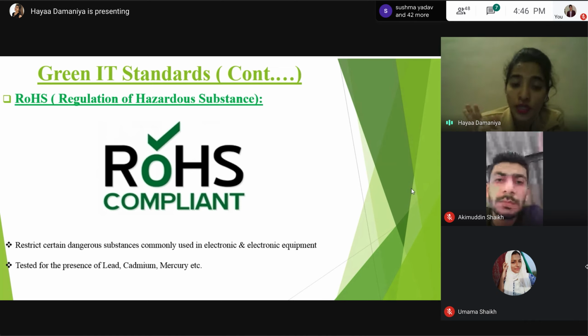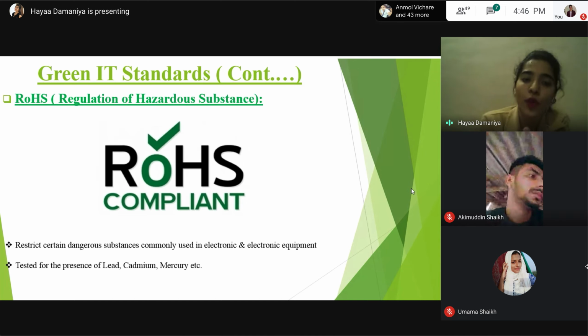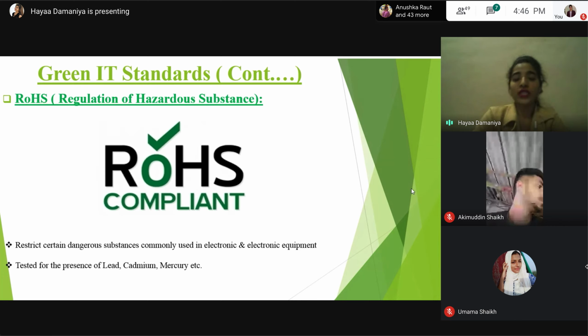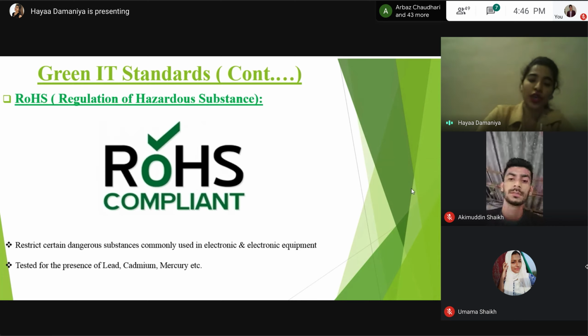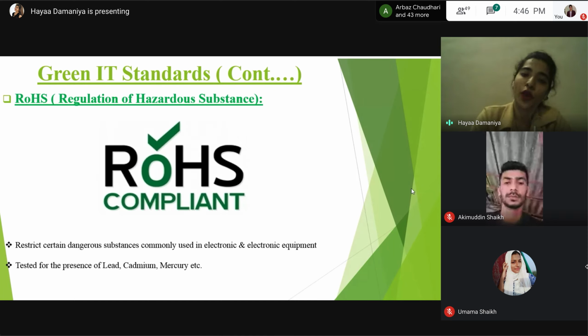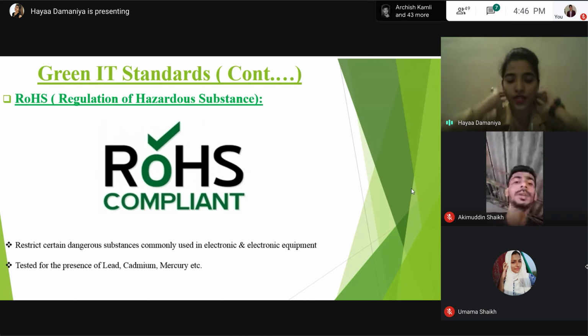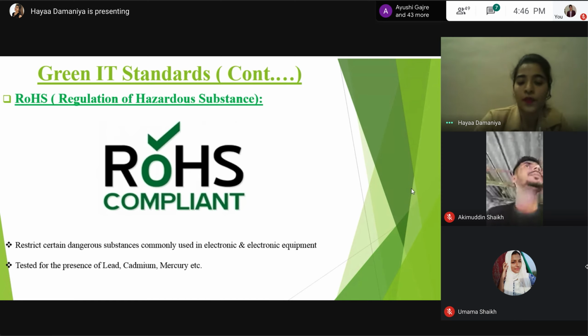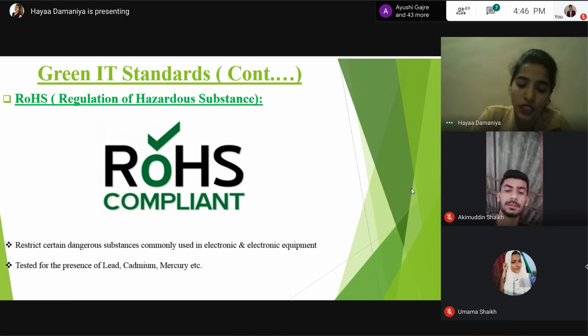I am not saying it is 100% free of lead, cadmium, or mercury. They have some percentage, 0.1% and so on; they have some criteria. If the criteria are satisfied, then they provide this RoHS compliant certification to the particular product. So these are the important standards. So surely check when you are going to buy any product in the market. Check whether it is EPEAT registered, or Energy Star efficient, or the product is RoHS compliant. Just go and check it.